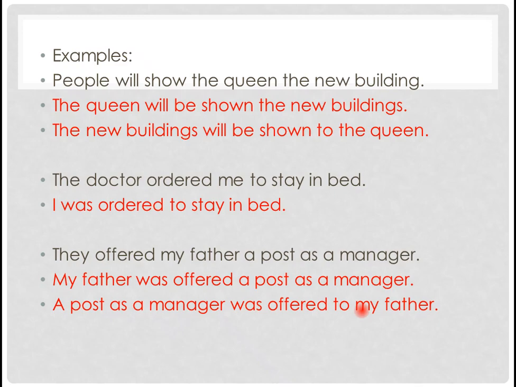Let's take another example. We have the following sentence: people will show the queen the new building. Now, if I'm interested in the indirect object, which is the queen, I will say, which is more regular because the indirect object always stands for people, okay? The queen will be shown the new building. But if I'm interested in the new building, I will say the new building will be shown what? I should add to or for the queen.